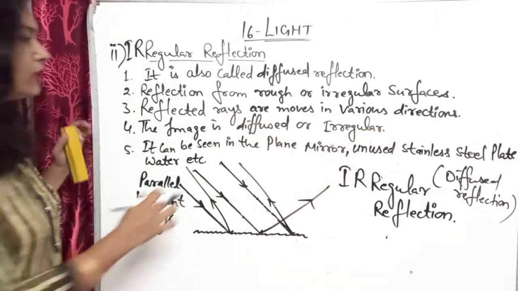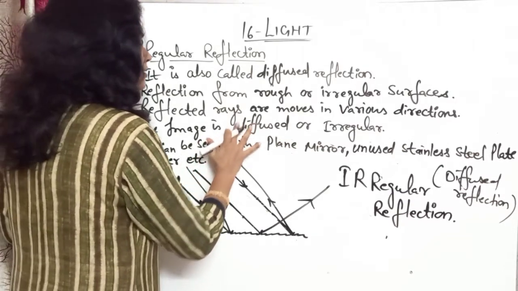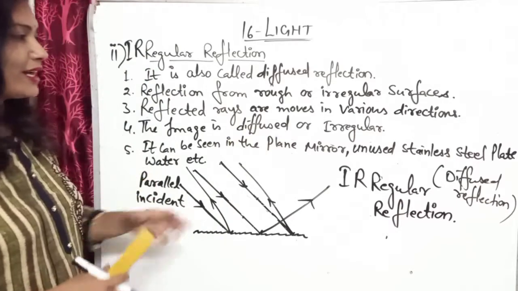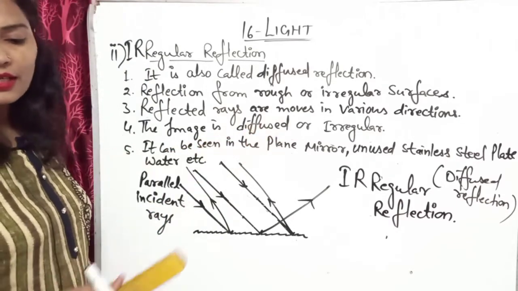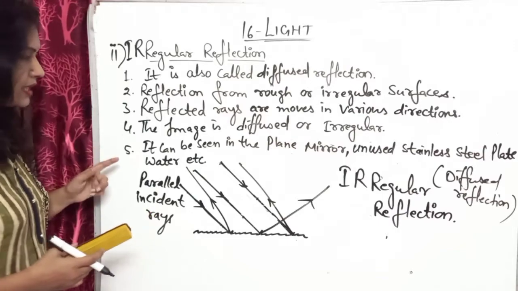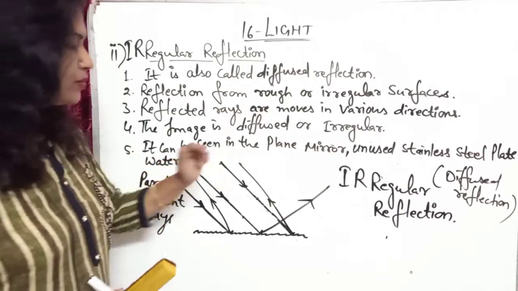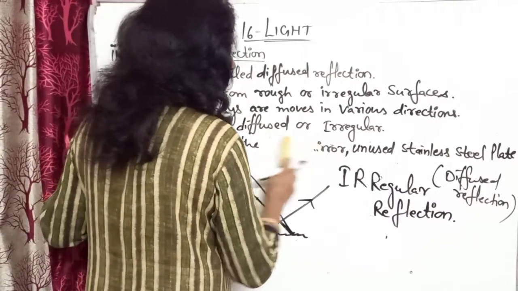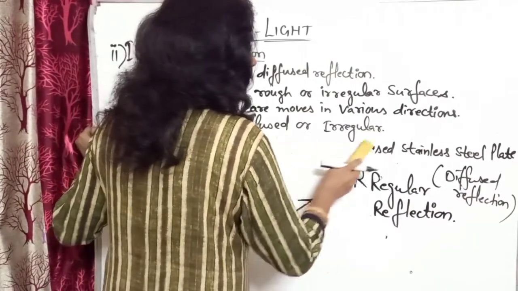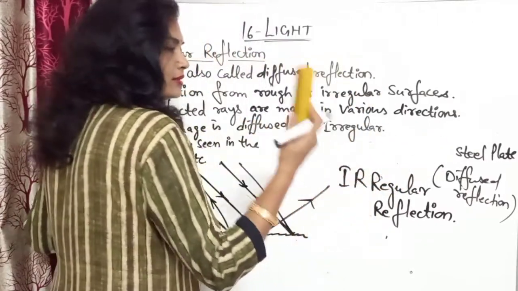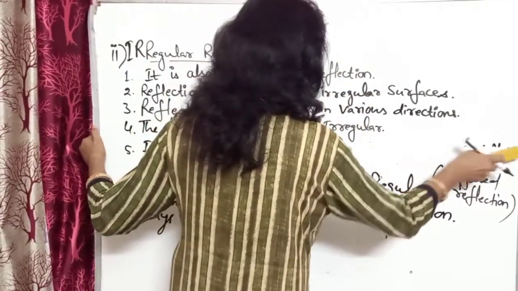Okay, so the image formed by the rough surface is diffused or irregular. Now, at last time it can be seen in the plane mirror, that is not seen in the plane mirror; it will be seen in the rough surfaces like this. Duster is the rough surface.